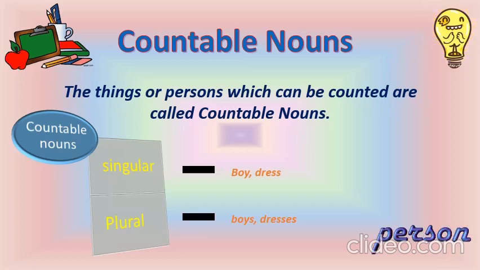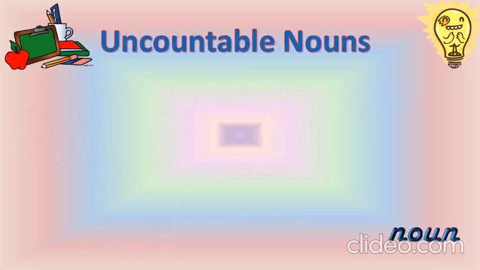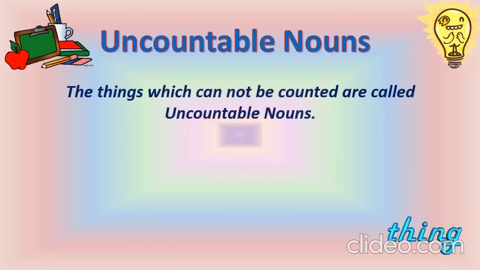Let's move to uncountable noun. Uncountable nouns are the things which cannot be counted. So, what cannot be counted? Like love, you cannot count. Rice, you cannot count. Kilos of rice you can count, right? Now, milk you cannot count, but liters of milk you can count. So, we are counting the liters. We are not counting milk. We are not counting water. So, these all words come in uncountable.